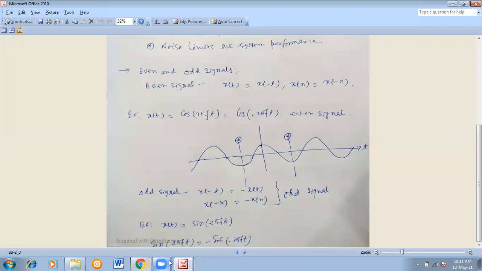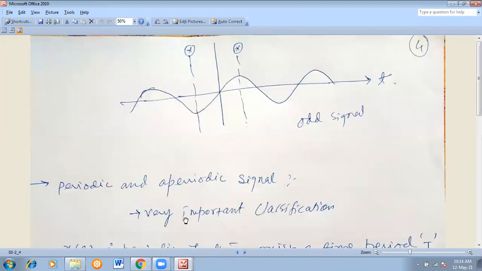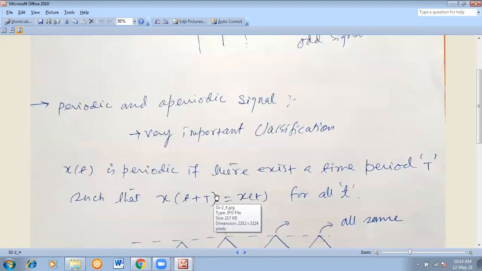Now we'll move to some other classifications, that is periodic and aperiodic. This is a most important classification. I have written it over there. It's a very important classification. You have to understand it, everybody. Listen carefully. Those who have a problem understanding during my class, you have to tell me. Just say, sir, repeat it. Some of the students are saying, sir, repeat it. It's a very good approach. I accept it.